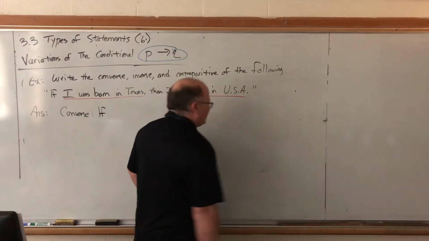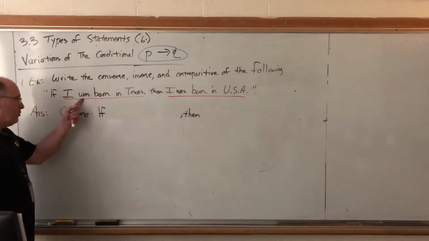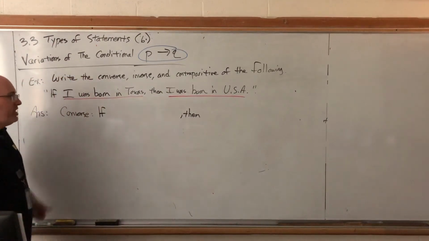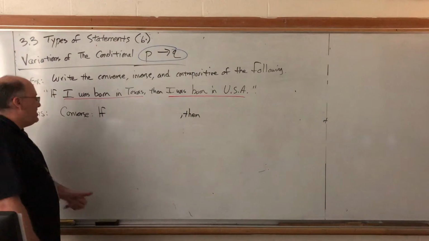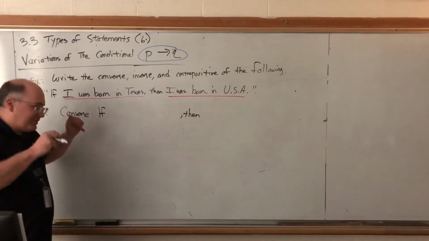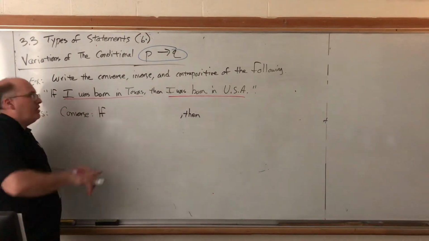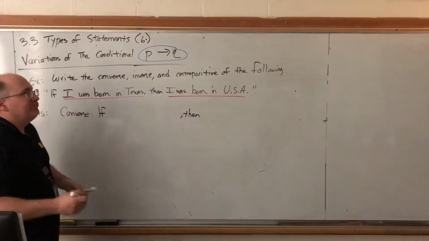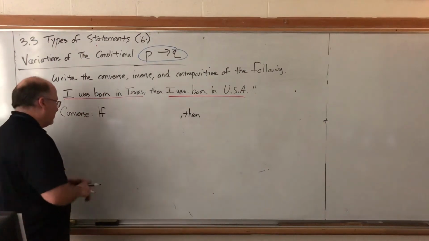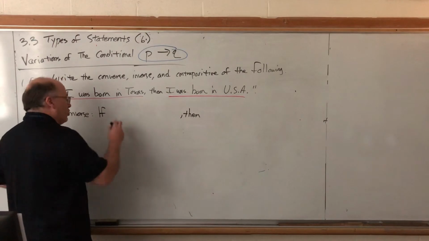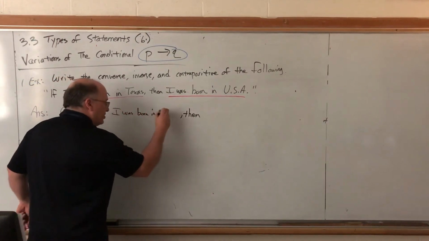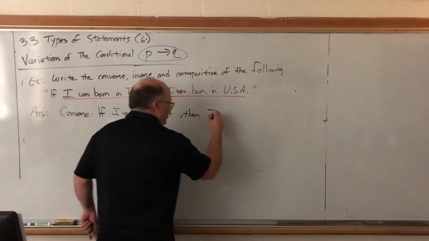Every semester I get somebody that wants to bring the if along with this, bring the then along with that, and tell me that the converse is, then I was born in the USA if I was born in Texas. No, the if and the then sit still. If I switch the antecedent and the consequent, the converse would be if I was born in the USA, then I was born in Texas.